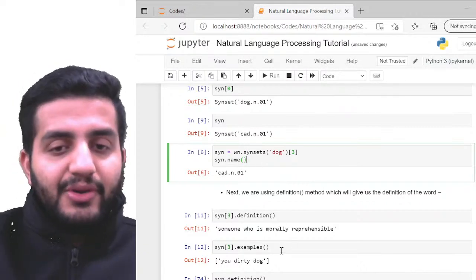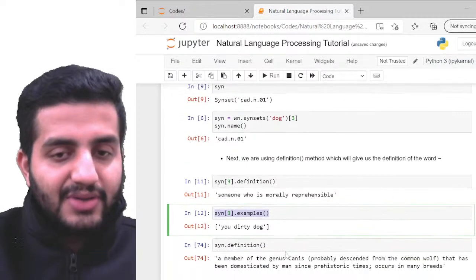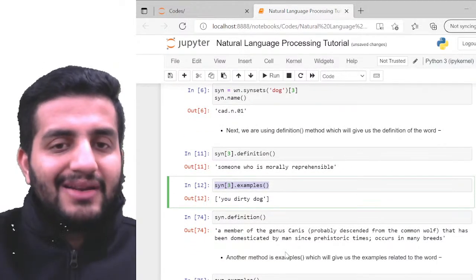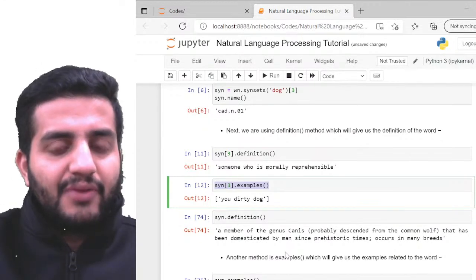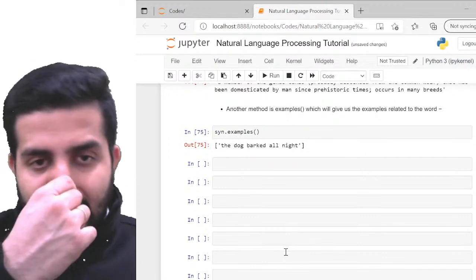So this is not important for you, so you have to just drop this. This Syn set is not required for you, right? So likewise, you can just look at the definition, examples, and for your words, and then you can always look out for the synonyms and the antonyms.